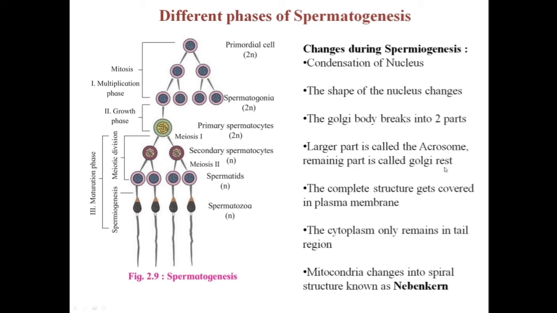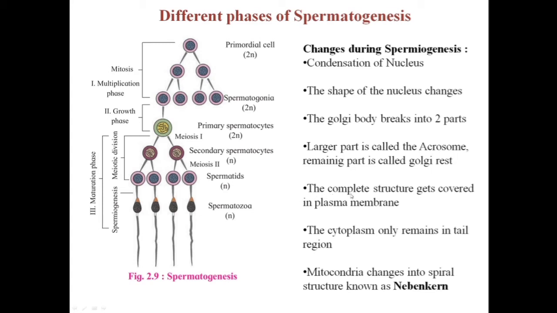These enzymes are required to dissolve the wall of the egg so that the sperm can easily penetrate into it. The next change is that the complete structure gets covered by plasma membrane. Then the fifth change is that the cytoplasm is only there in the tail region, and in the rest of the regions the cytoplasm is absent. And the last change is that the mitochondria change into a spiral structure known as Nebenkern.